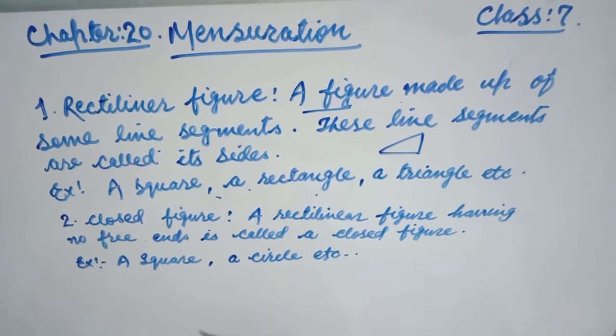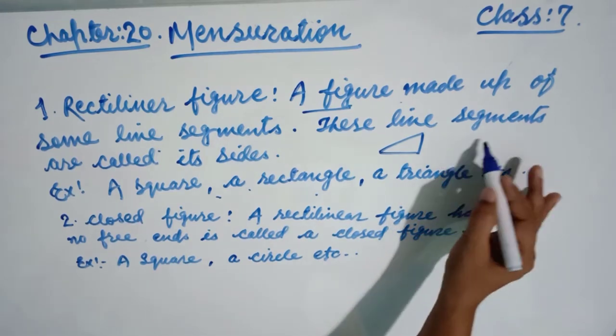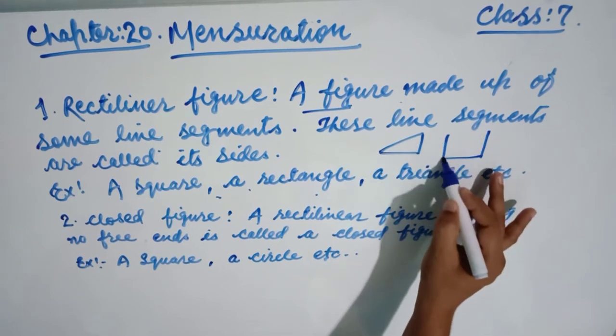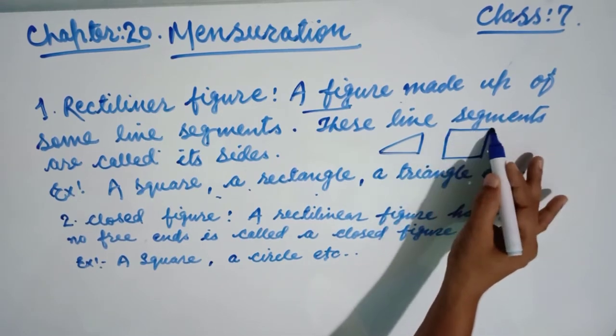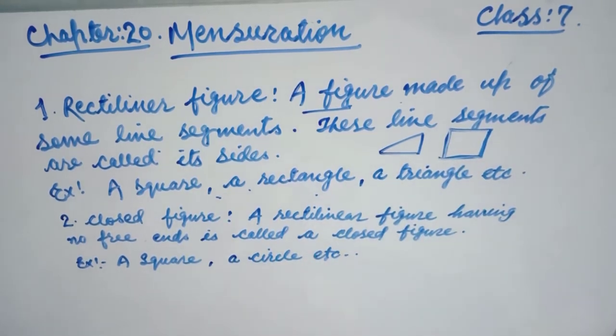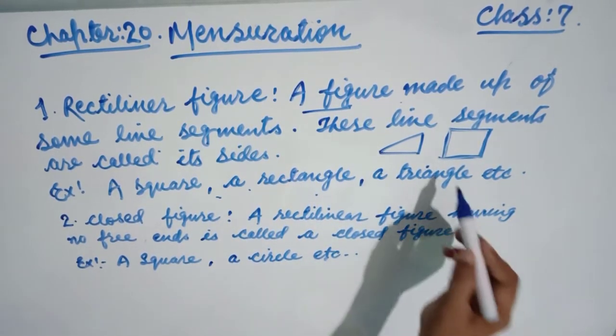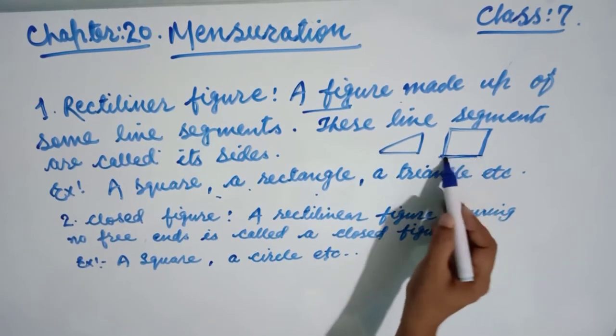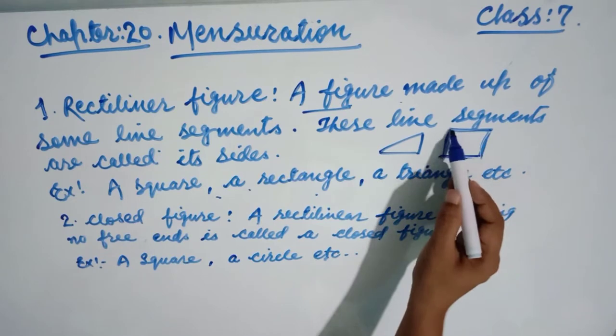This is a line segment, this is a line segment, this is a line segment, this is a line segment. Friends, look at this, it looks like a square. So a square is a rectilinear figure because it is made up of line segments. This is one line segment, two, three and four line segments.